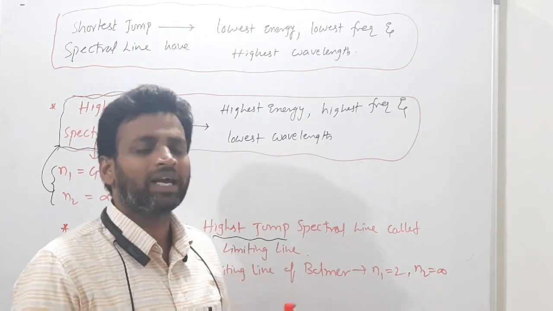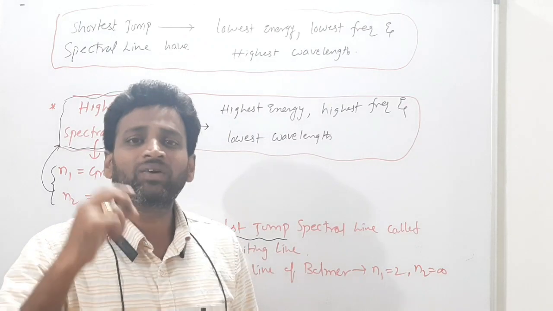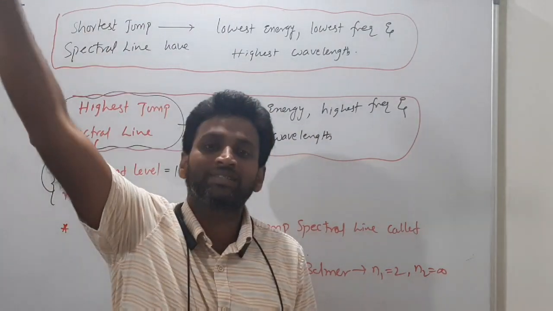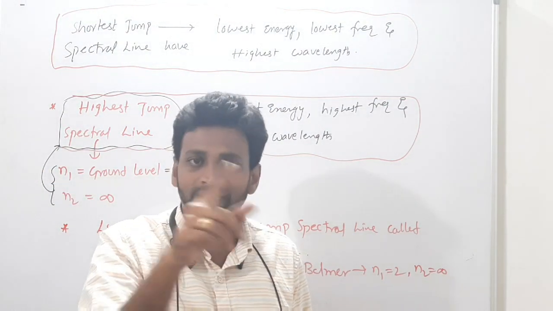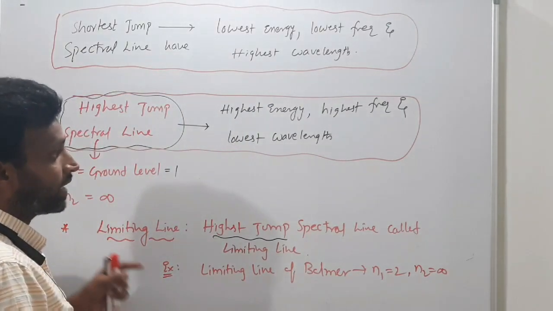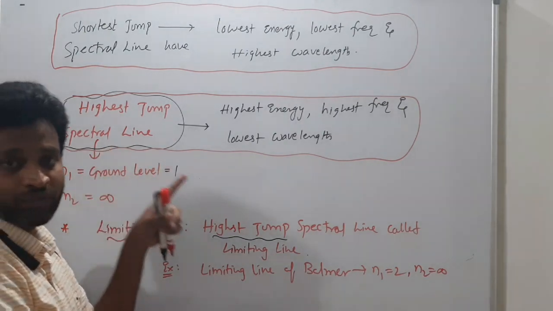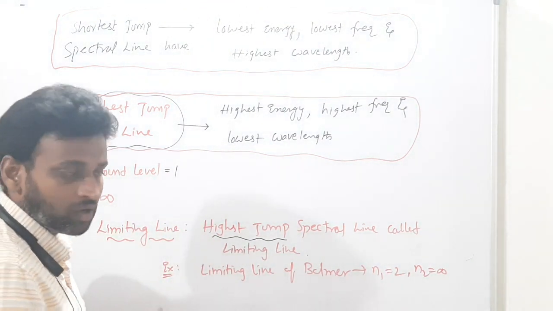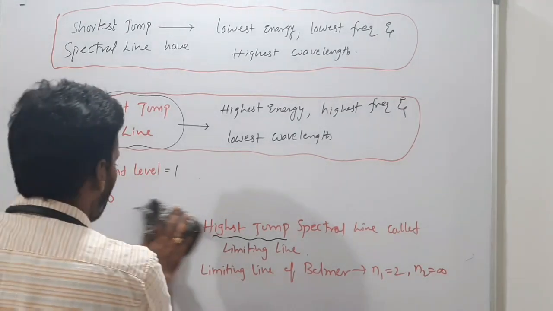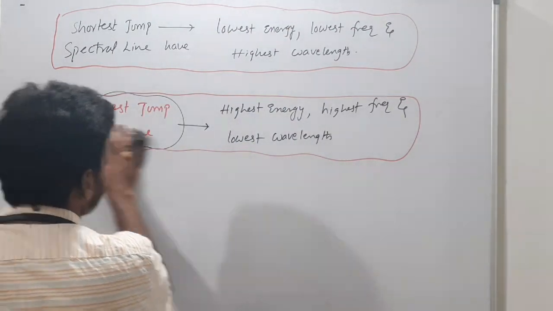Why am I talking about the N1 and N2 values? Because they will ask you numerically: calculate the highest wavelength in the Lyman series. That means you must know what N1 and N2 are. So we will work through those kinds of numericals. Take a screenshot. This is very important, and based on this you will definitely have many numericals. Have a screenshot and write down all these things. Now I'll go for one or two numericals based on this.